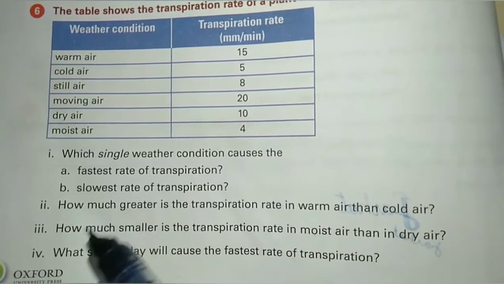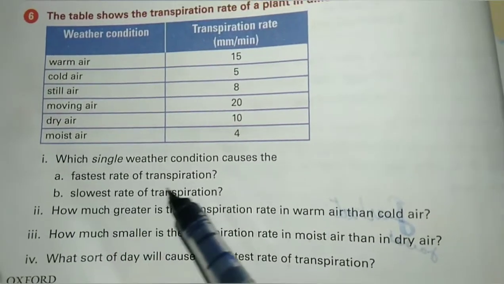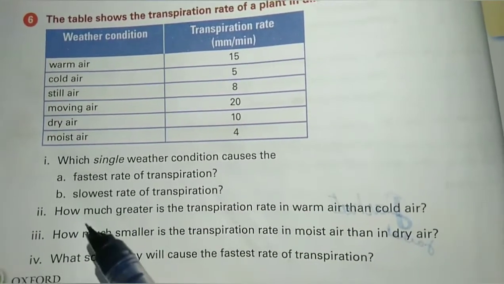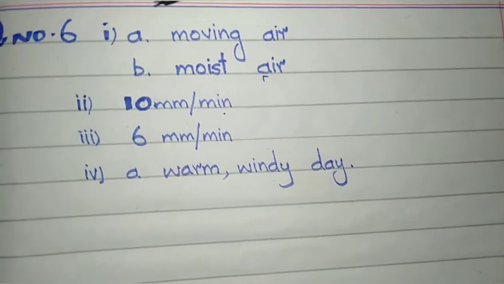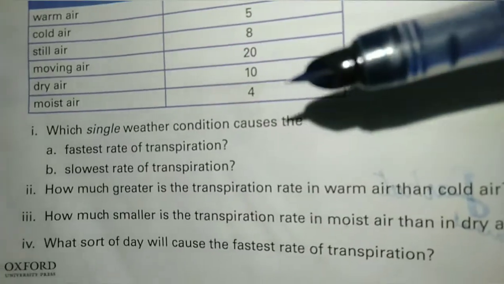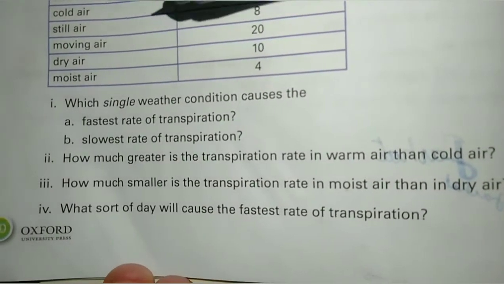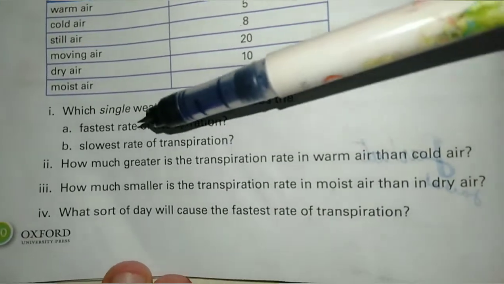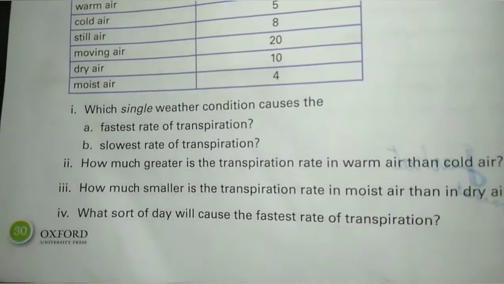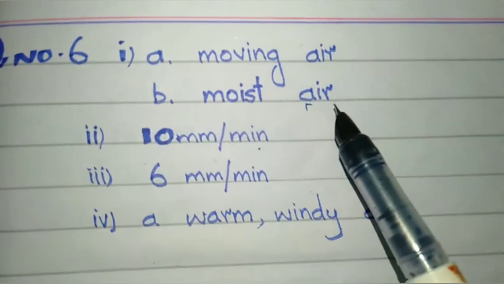Now we have to answer the questions. Which single weather condition causes the fastest rate of transpiration? The answer is moving air. Question number 6, part B. Which single weather condition causes the slowest rate of transpiration? The answer is moist air.